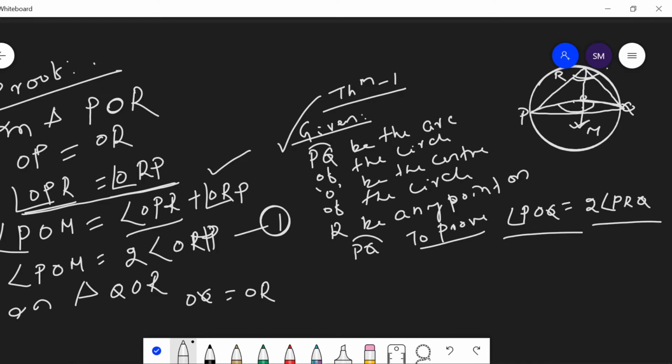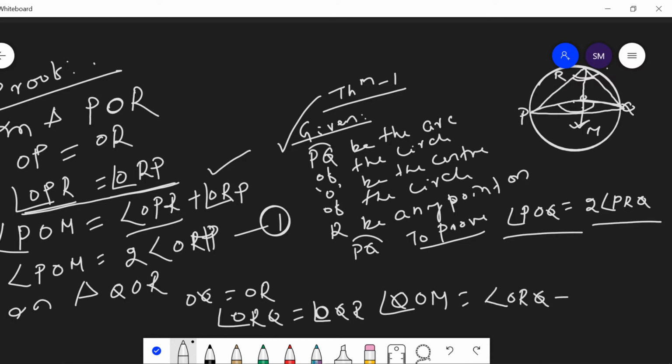Then by the isosceles property, angle ORQ is equal to angle OQR. Then by the exterior angle property, QOM is equal to the sum of ORQ plus OQR.